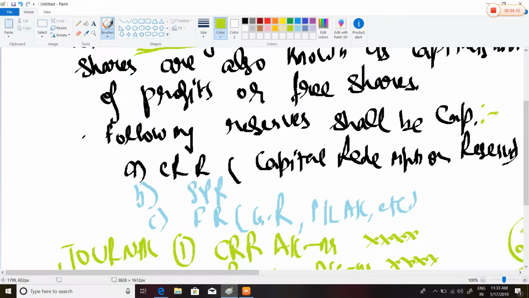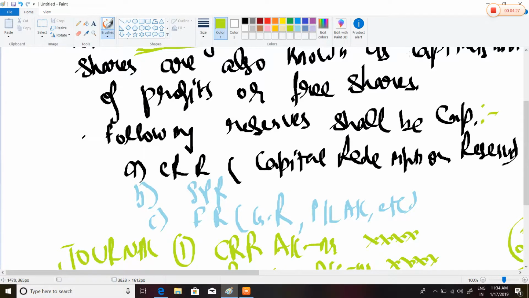It can also be said that bonus shares cannot be issued out of capital reserve. It can only be issued out of capital redemption reserve. I hope you got the difference.